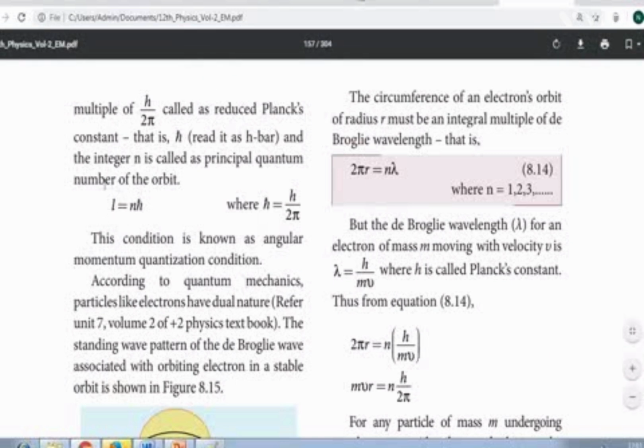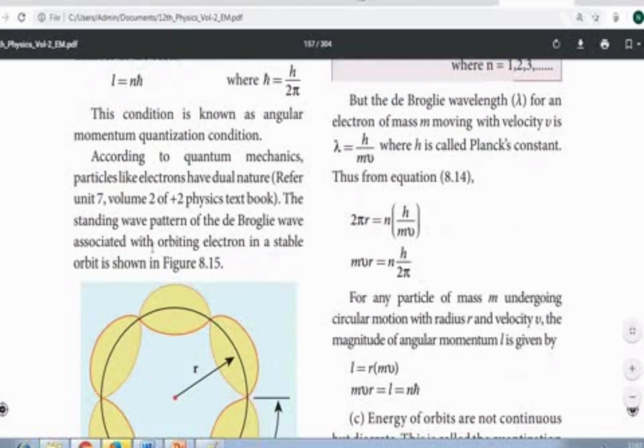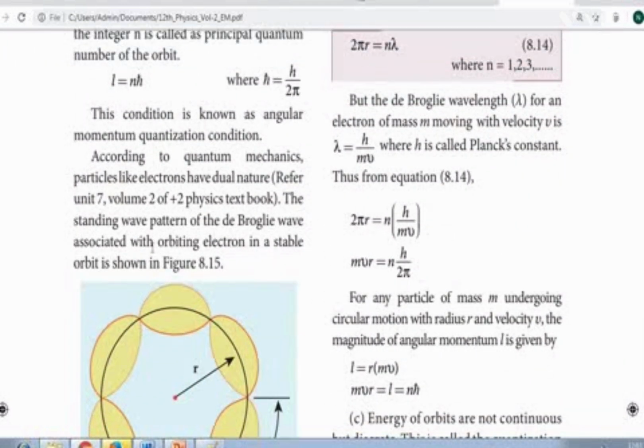See here, L is the angular momentum, where L is equal to n into h bar. We can write L equals n h bar. H bar means h by 2 pi. That is a short form. We can write h bar equals h by 2 pi. This condition is known as the angular momentum quantization condition.